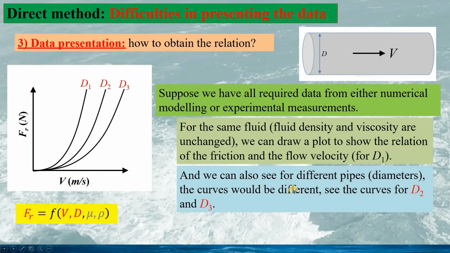However, we need to change the diameter to look at how the pipe diameter would influence the fluid friction. So we see 3 different diameters in the test. And we see here the plot is only for the relation of the fluid friction depending on the fluid velocity and the pipe diameter. And we assume the fluid viscosity and density are the same.